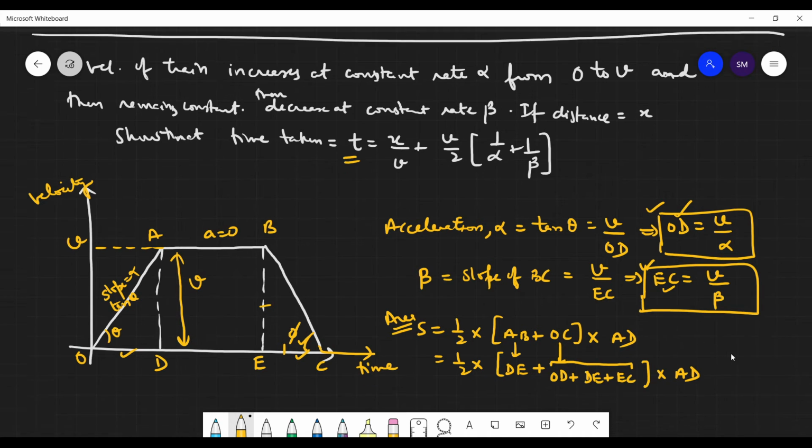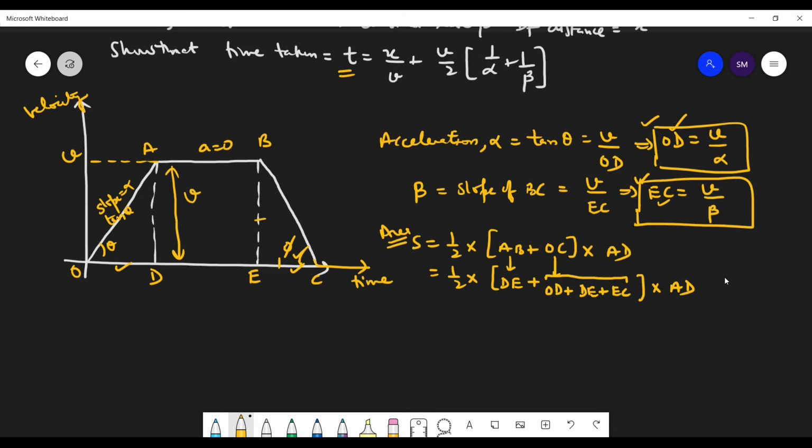Now I can put these values. So that's half into DE and DE two times, so I can write here 2DE plus this V by alpha, OD equals V by alpha, and this EC also equals V by beta.